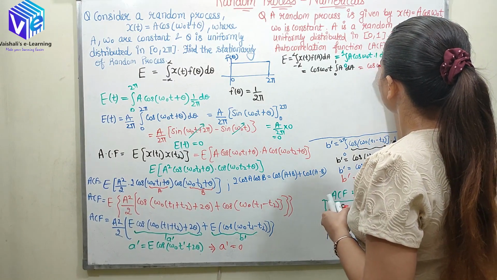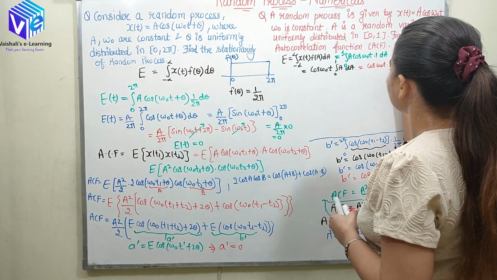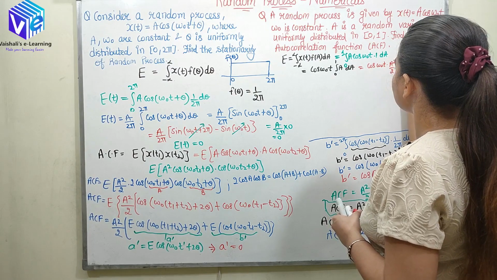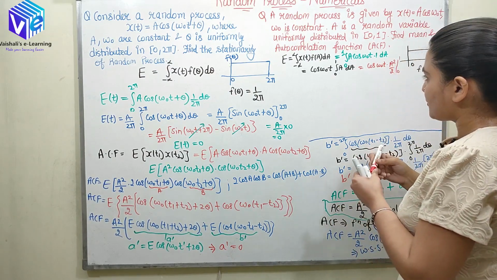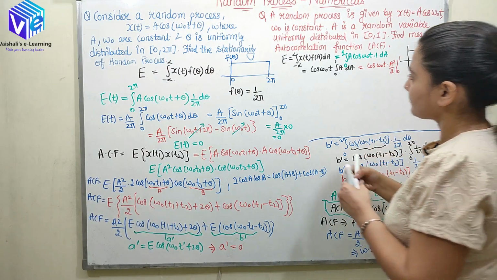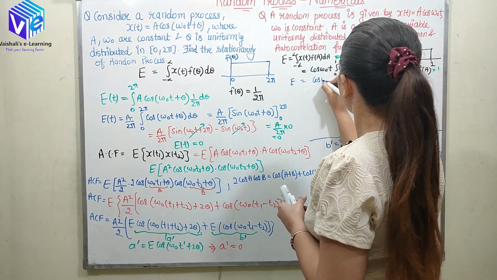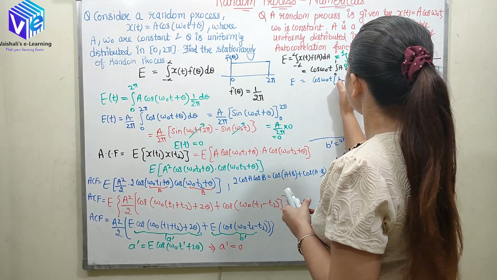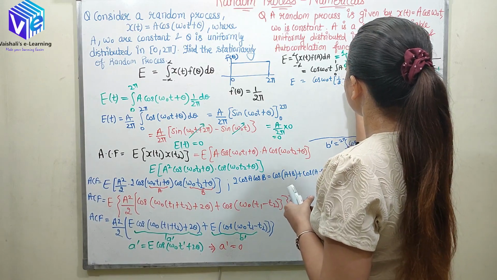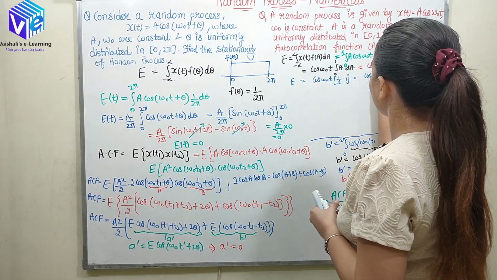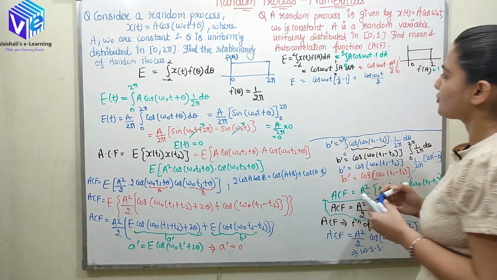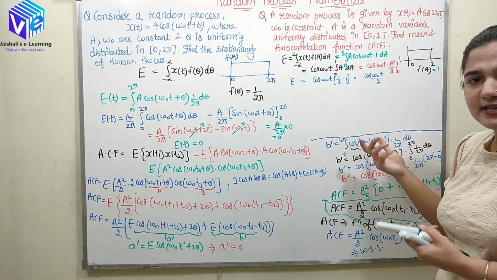So cos omega naught t into A square by 2, and A is changing from 0 to 1. So mean, E[X(t)], would be cos omega naught t into 1 by 2 minus 0, which is equal to cos omega naught t upon 2. So now I have found out the mean.